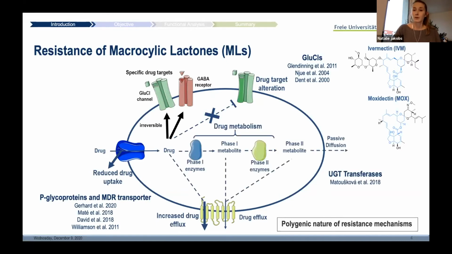However, drug metabolism is by far the most important drug defense mechanism in all organisms, as you can see by plenty of examples in humans. Having a look at whether drug metabolism also has an impact on ML resistance in nematodes, especially Haemonchus, Matoušková et al. reported in 2018 a constitutive expression of a UGT transferase, a phase 2 enzyme, in resistant Haemonchus strains.